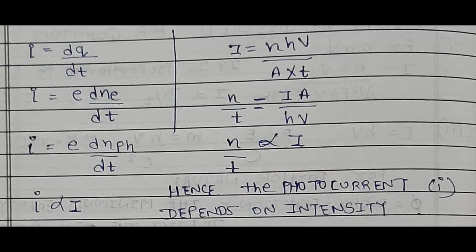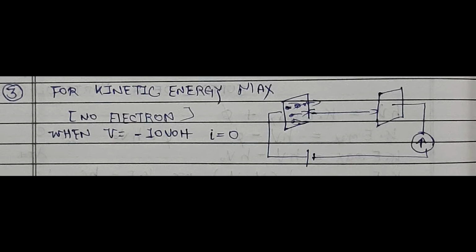So our current I is also proportional to intensity, hence the photocurrent depends on the intensity of light. And hence for kinetic energy max, for no electron, when V is equal to minus 10 volt, I becomes 0. So ejection of electrons from the metal is 0.